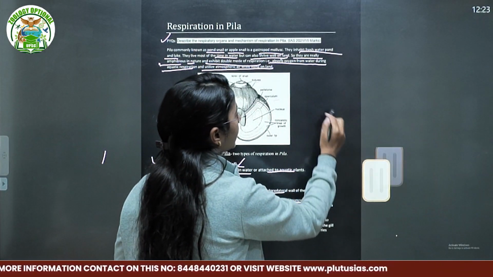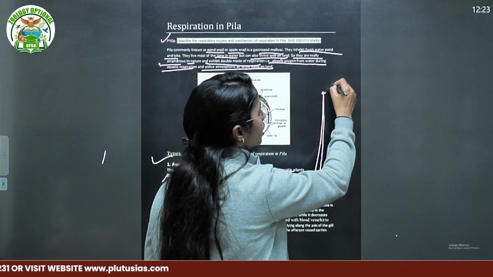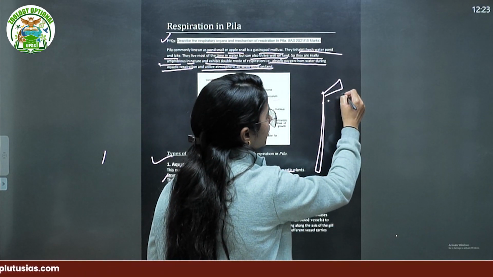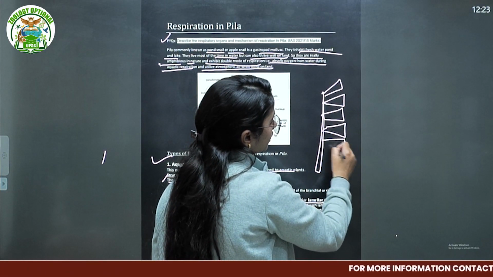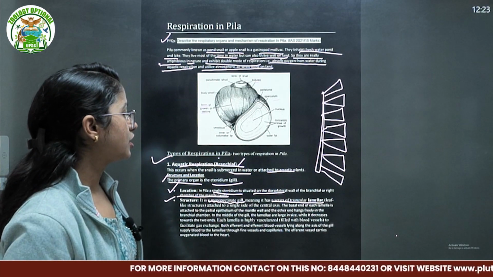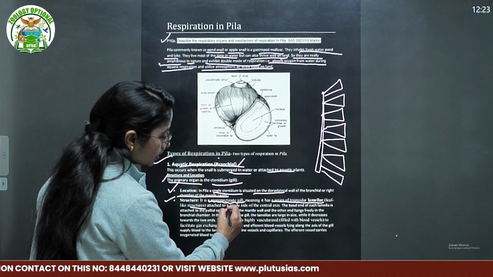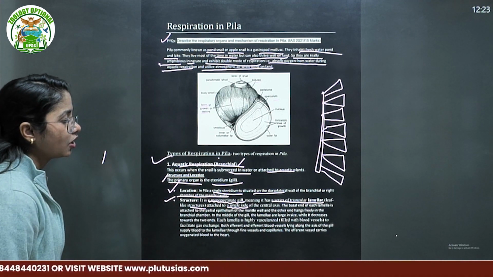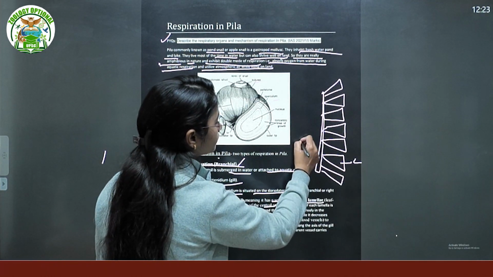That means through that axis, if you imagine it in 3D, there is an arrangement of triangular lamella with attachment on only one side. This is called monopectinate: a series of triangular lamella, a leaf-like structure, attached to a single side of the central axis. Now this is your central axis and this is your lamina.